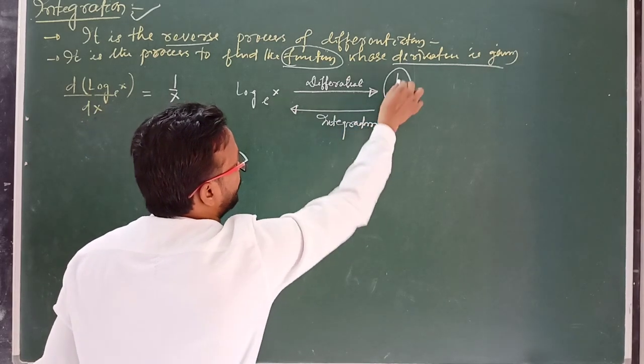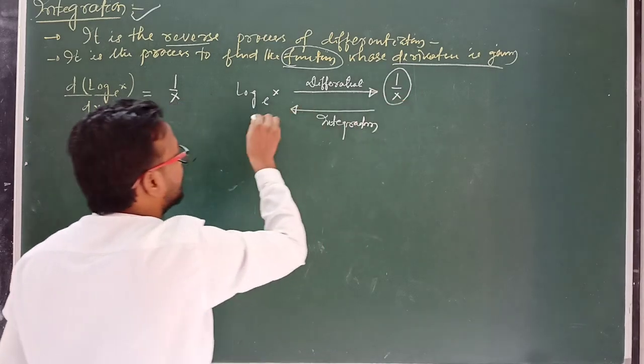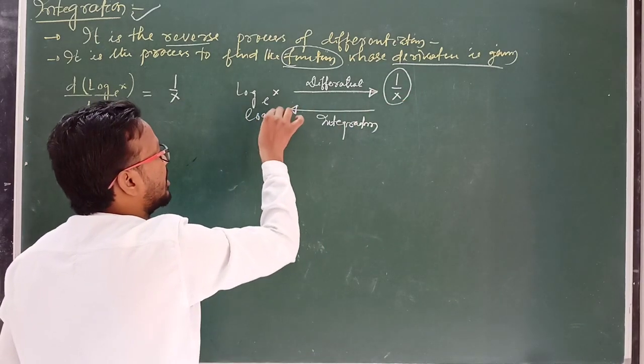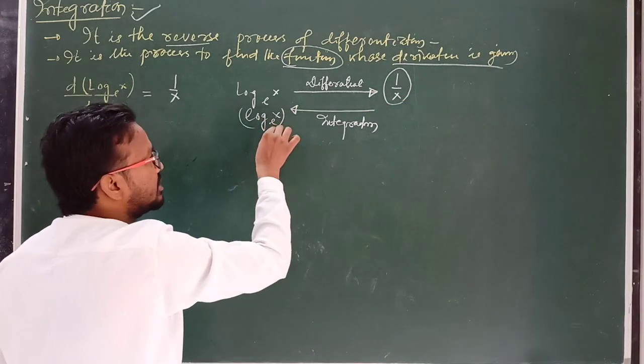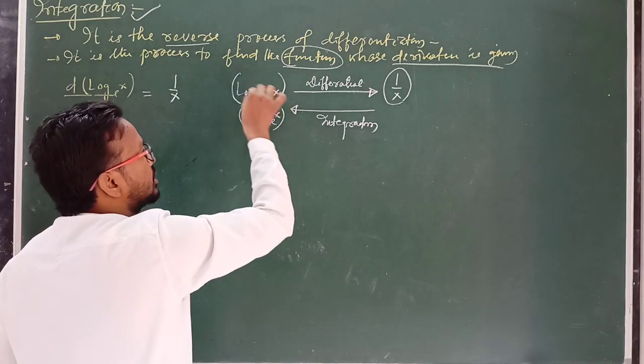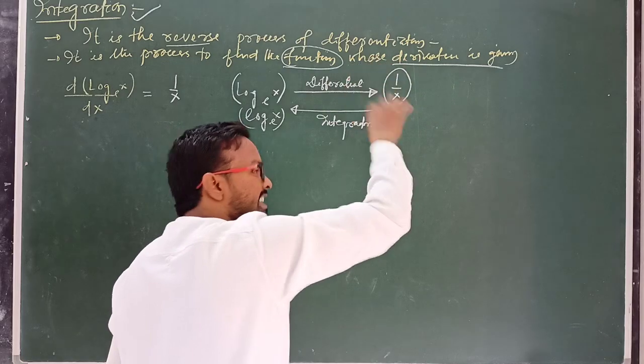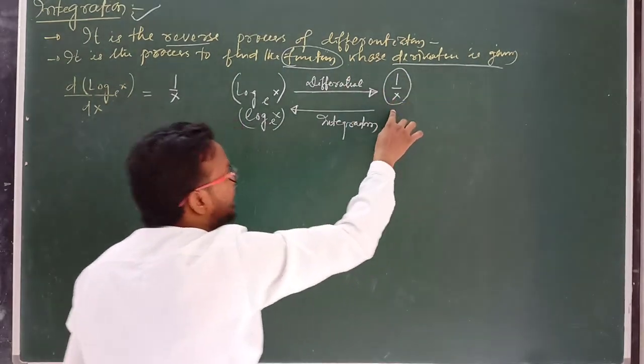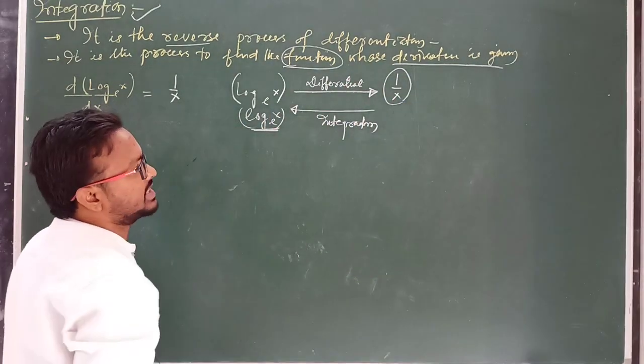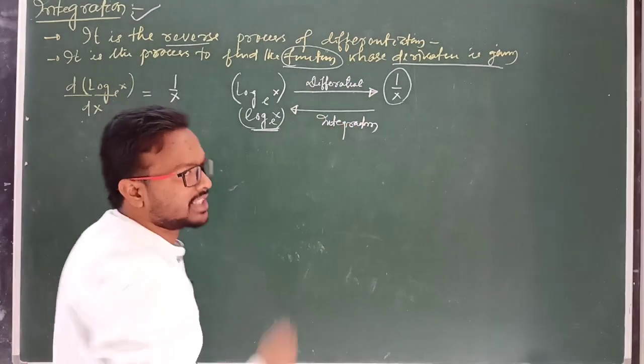So in integration, if given 1 by x, then we can write this is log x. Clear? So in differentiation, the differentiation of log x equal to 1 by x, but in integration process, integration of 1 by x is equal to log x. It is a reverse process of differentiation.